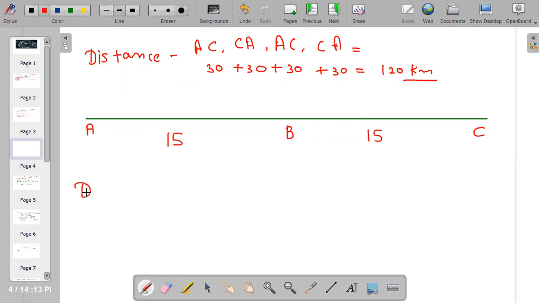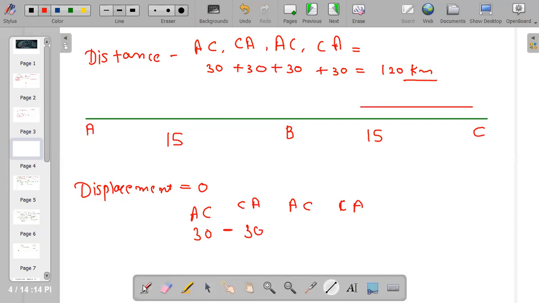But what about displacement? I know displacement is 0, but how? When it goes from A to C, and again it goes from C to A, and again from A to C, and again from C to A. A to C is 30. Again C to A, I have to minus 30 because it is returning. I know that is a return, so for a return I have to remove this. Again A to C 30, and again C to A I have to minus this. So my total value is 60 minus 60, that is 0. So I am having 0 displacement finally.